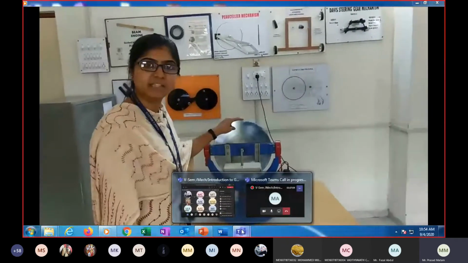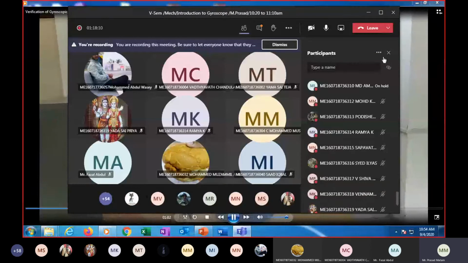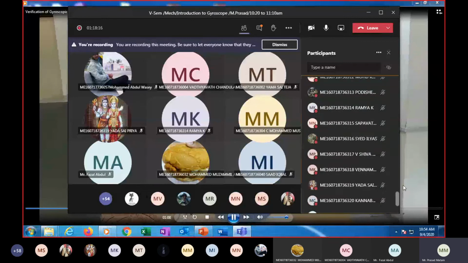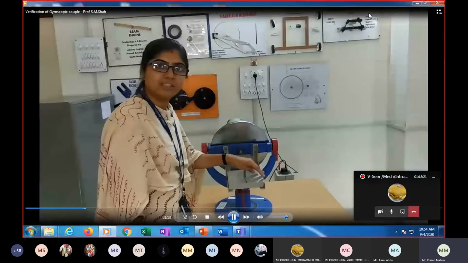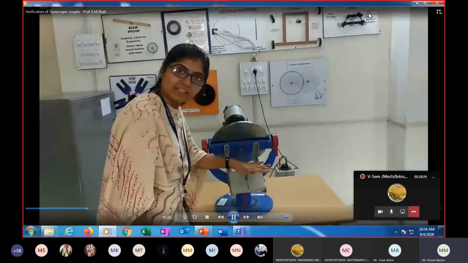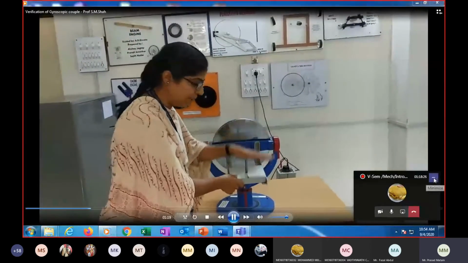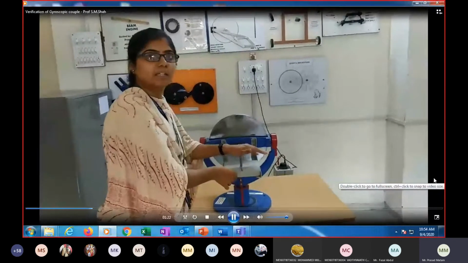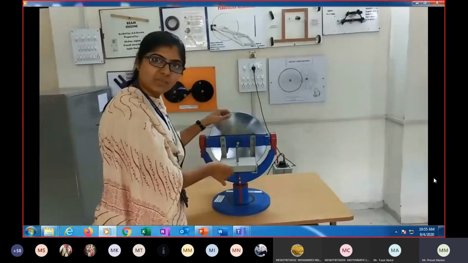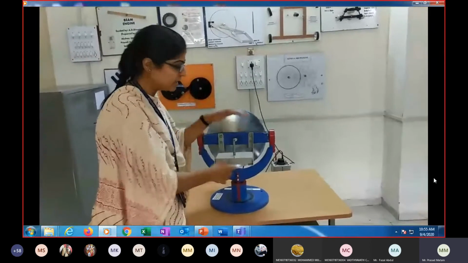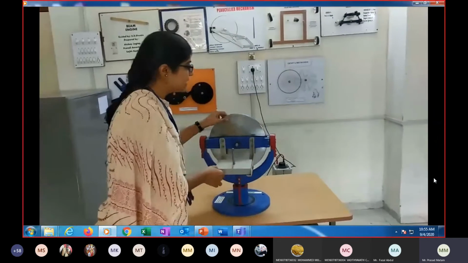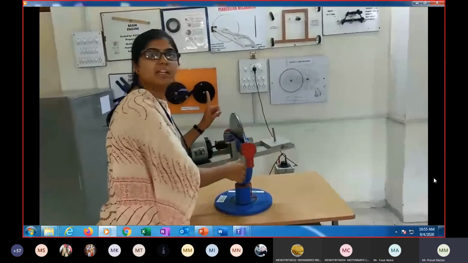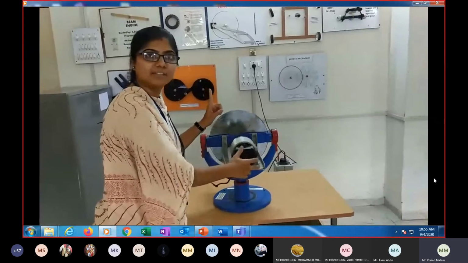When we start this setup with the help of a motor, and the rotor is spinning about the x-axis, and an external mass or couple is applied on this gyroscope, instead of falling down, right now it is falling down due to the application of load, but when the rotor spins about the x-axis and we apply an external load or couple, instead of falling down, it starts to precess in a perpendicular plane or about a perpendicular axis.